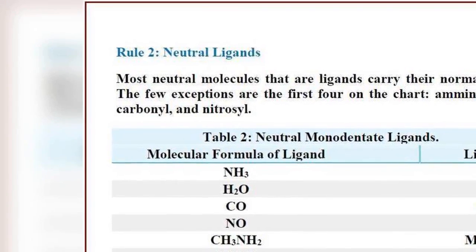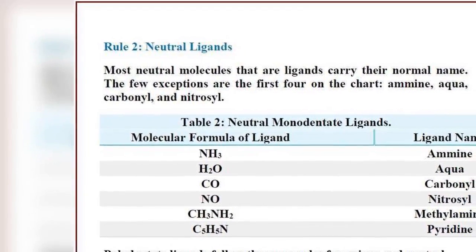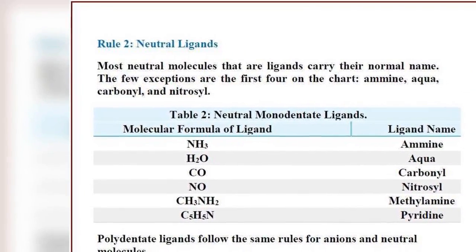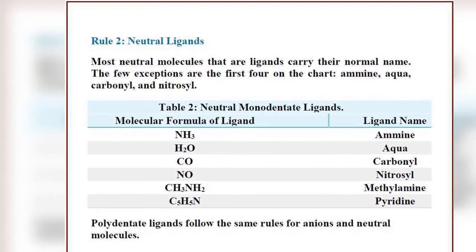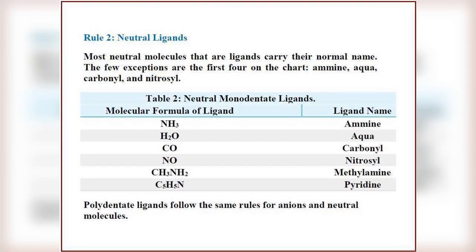Rule 2 is about neutral ligands. Neutral means charge is 0. Most neutral molecules that are ligands carry their normal name. There are a few exceptions: ammine, aqua, carbonyl and nitrosyl.